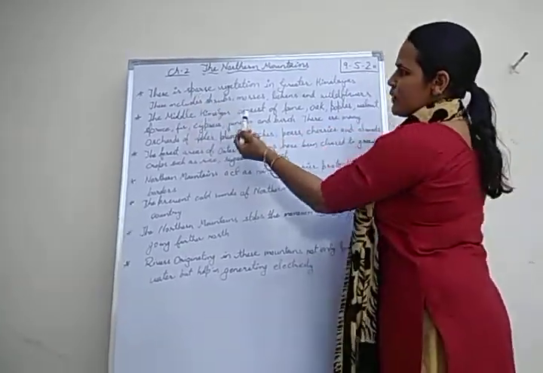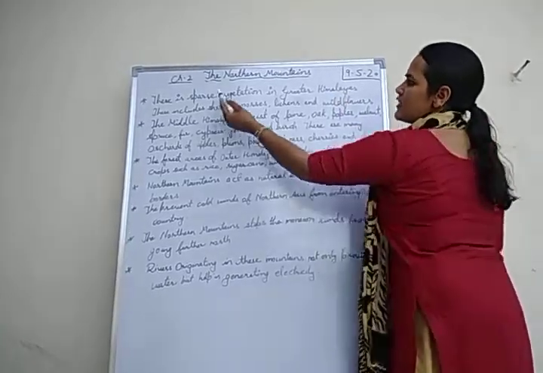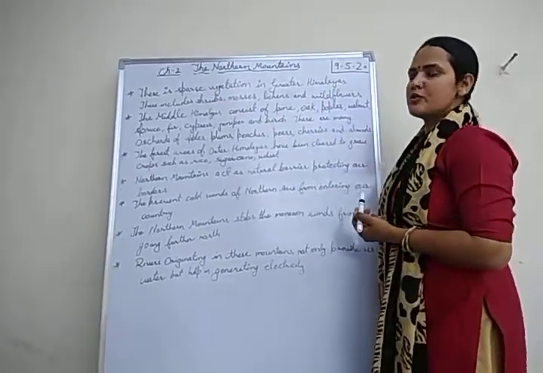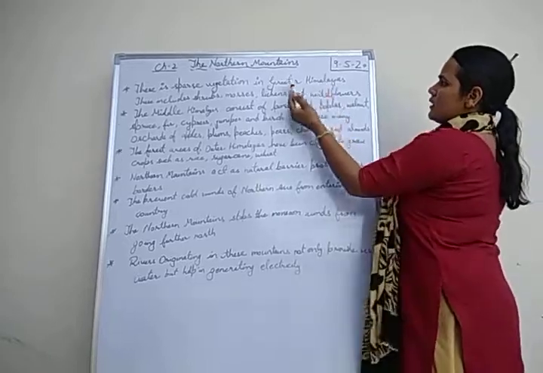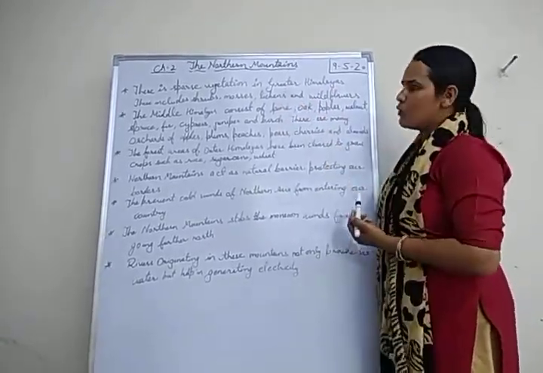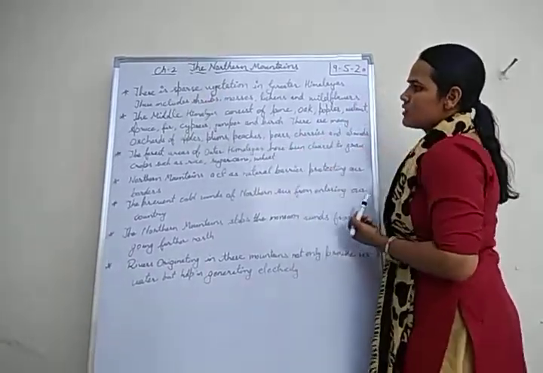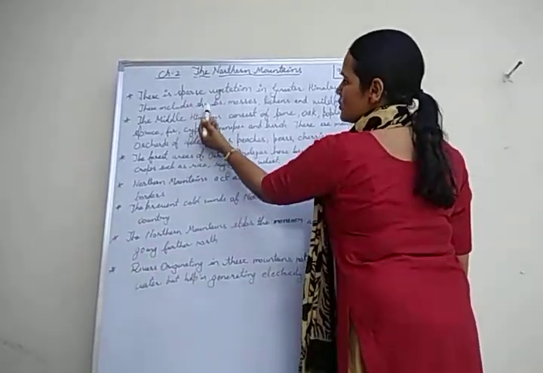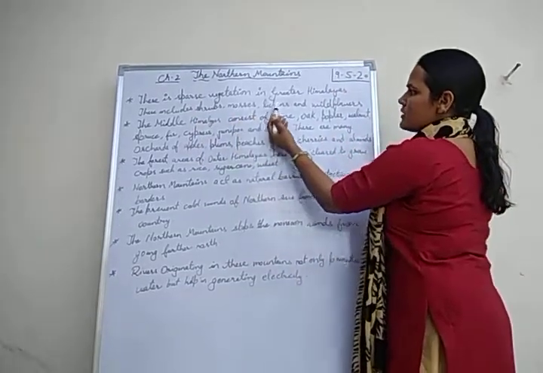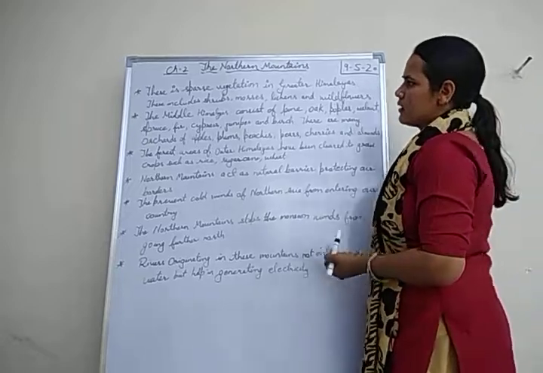There is sparse vegetation in the Greater Himalayas. Sparse means thinly distributed vegetation. The Greater Himalayas are covered with snow, so there is only thin vegetation, which includes shrubs, mosses, lichens and wildflowers.